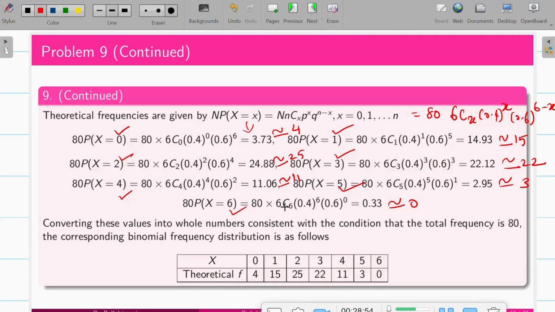So for x from 0 it's 4, 15, 25, 22, 11, 3 and 0. And the beauty is, when you add these, the total frequency is 80. If it is mismatched, check whether the approximation you made is correct. Is it clear? Yes. So with this, we'll end with the binomial distribution. Thank you.